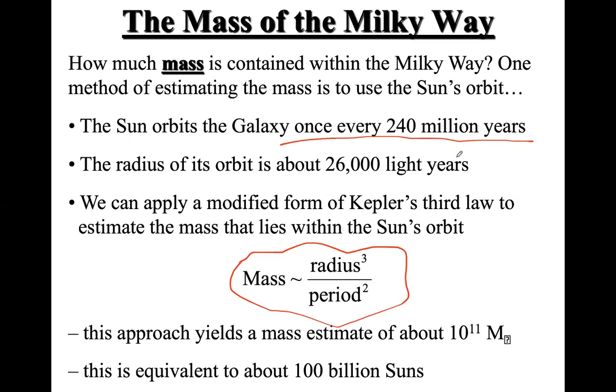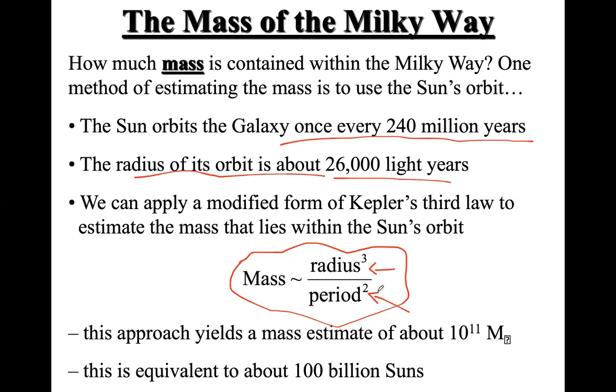And what we also know is the radius of the orbit of the sun, which is 26,000 light years. So once we know these two pieces of information, you can plug the radius and the period in here, and directly estimate the mass of the